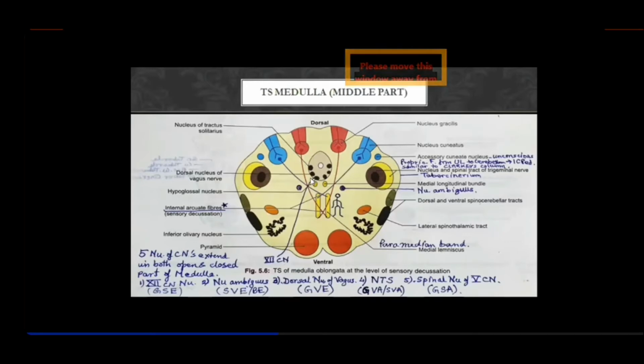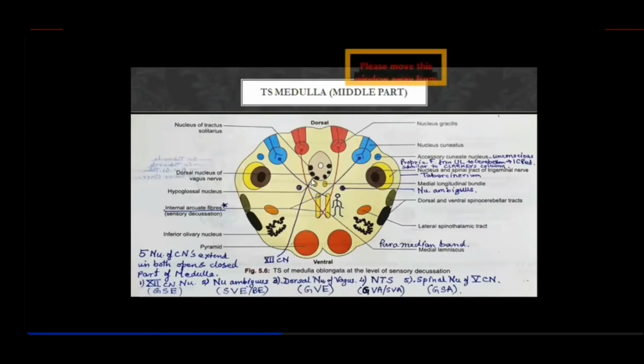The next nucleus, what the next nucleus is called, is the special visceral efferent. Now, special visceral efferent is for the muscles of the branchial arch. The important thing is that this nucleus sinks down into the white matter, and that is called nucleus ambiguus, right? So if you remember the arrangement of the functional columns, the next is special visceral efferent, which descends deep into this white matter and is called nucleus ambiguus, right? From here the 9th, 10th and 11th cranial nerves arise.